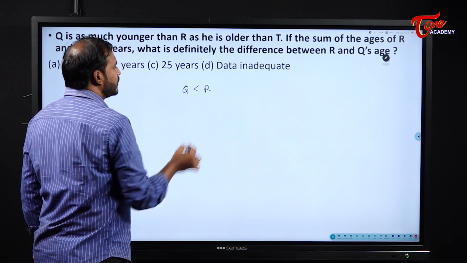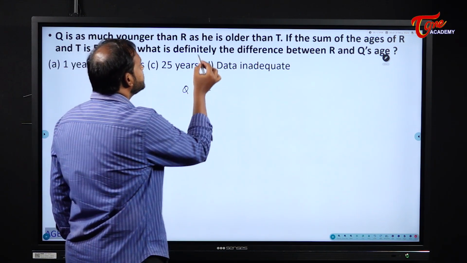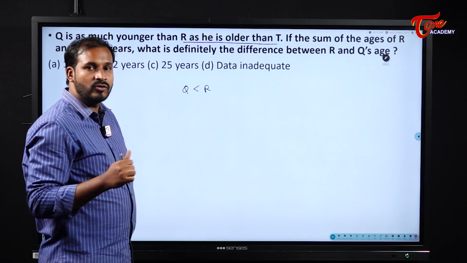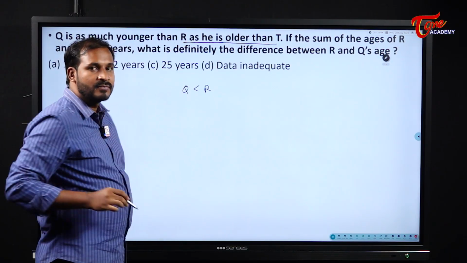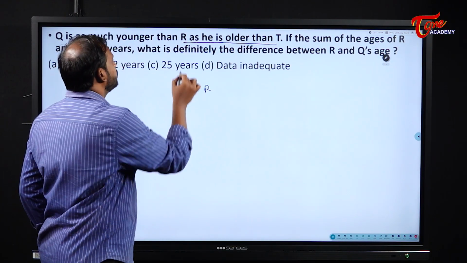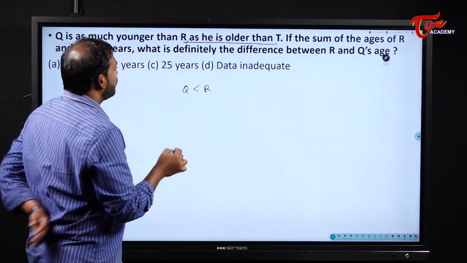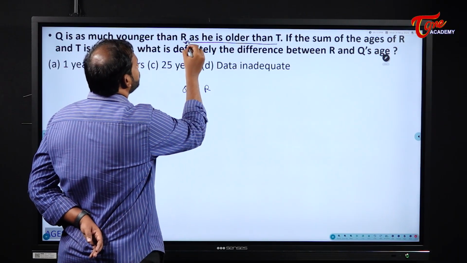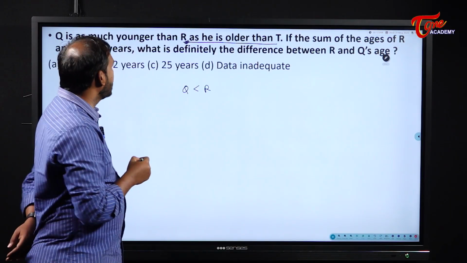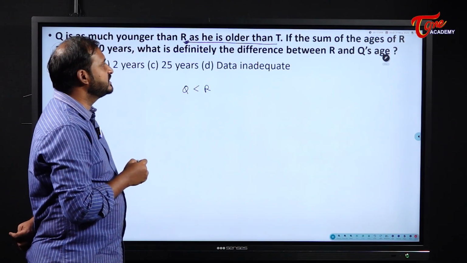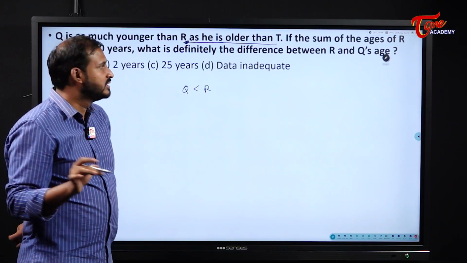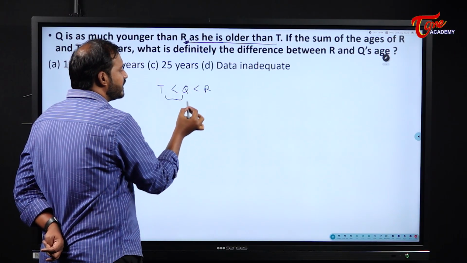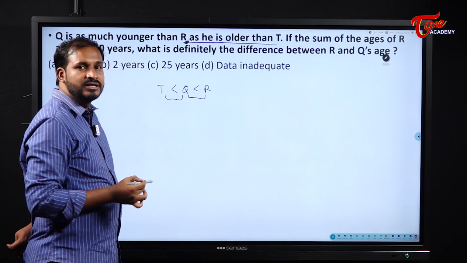R. Q is as much younger than R as he is older than T. That means about whom are they speaking? About Q only. So Q is older than T. That means the age difference between Q and T will be equal to the age difference between Q and R.